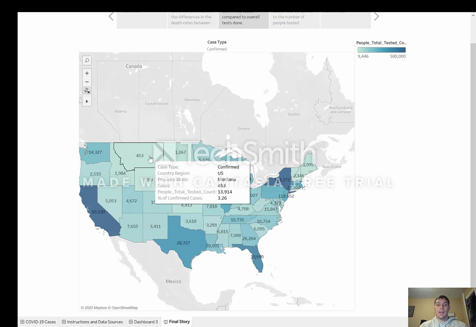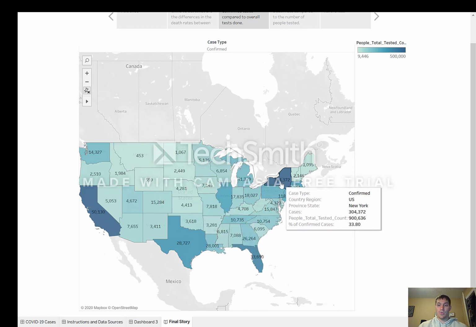Now, whether or not that could be a false positive, it says confirmed on here, but there's a chance that it could be a false positive because that percentage seems a little high, but it's not as high as it is over here in New York, where you have a 33% chance of testing positive if you have the symptoms and you go get tested and get checked.